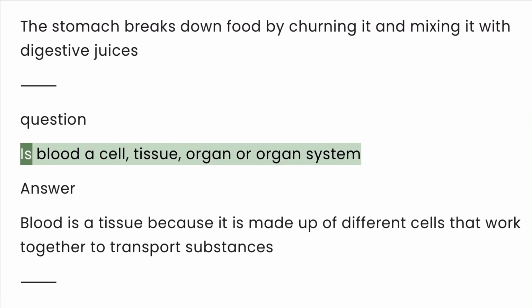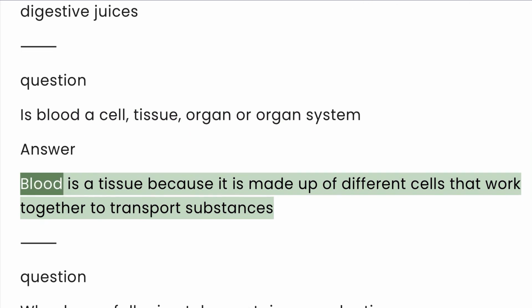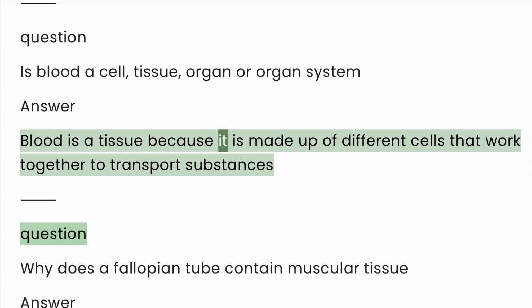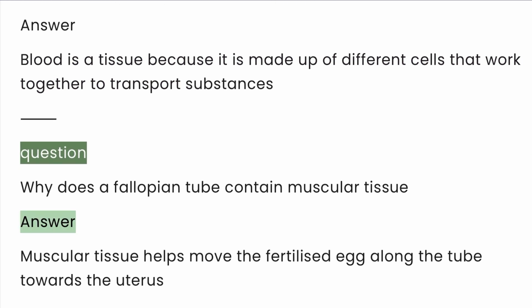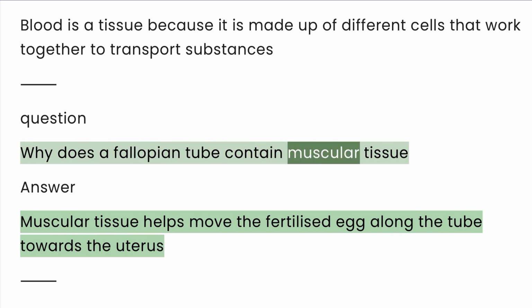Question. Is blood a cell, tissue, organ, or organ system? Blood is a tissue because it is made up of different cells that work together to transport substances. Question. Why does a fallopian tube contain muscular tissue?